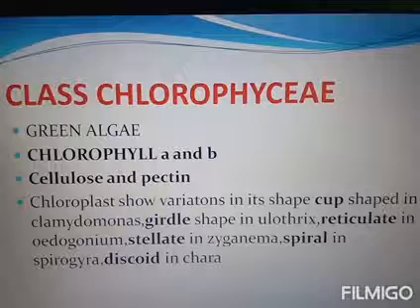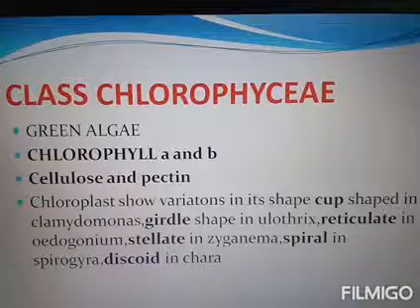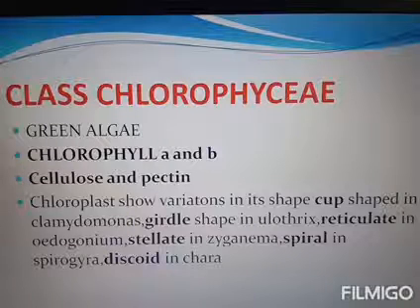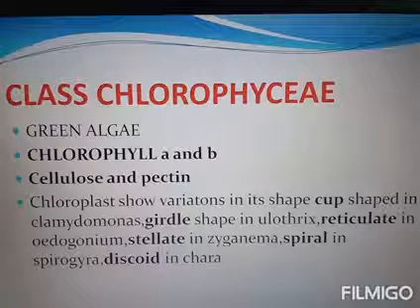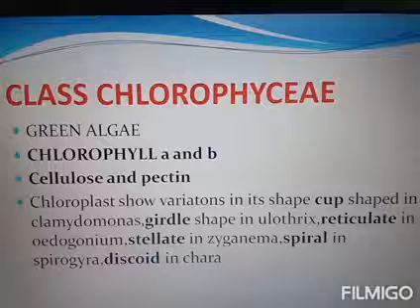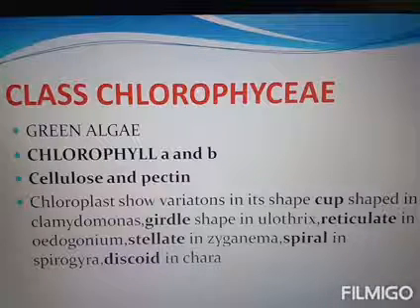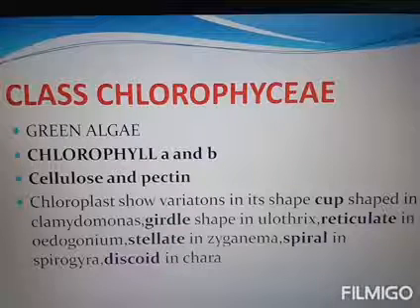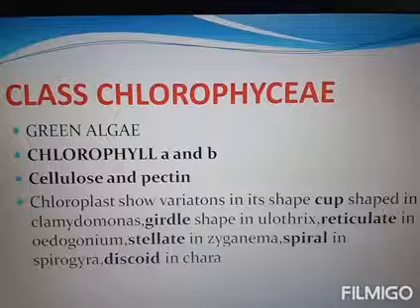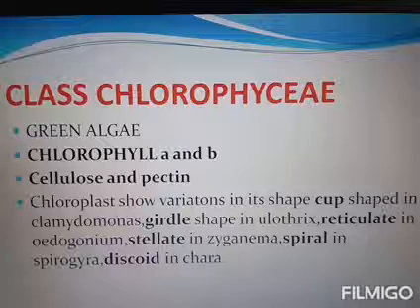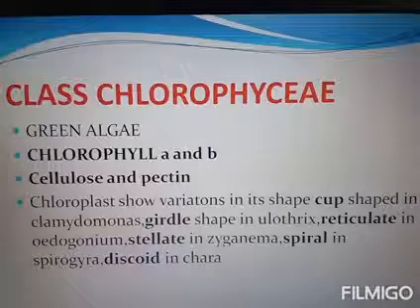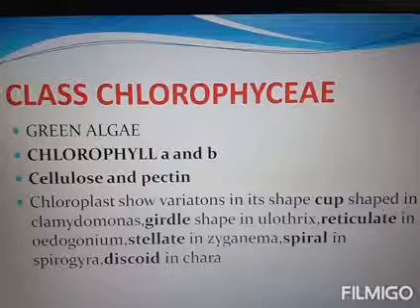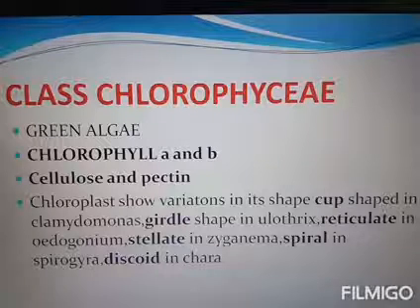And sexual reproduction: isogamous, anisogamous and oogamous. Iso and aniso are both seen in Chlamydomonas. Chlamydomonas is an example for the isogamous and the anisogamous. That's very important. Then Chara and Volvox show the oogamous type of reproduction. Then we discussed the food material stored. The food material is mainly starch, and the starch is stored in pyrenoids.